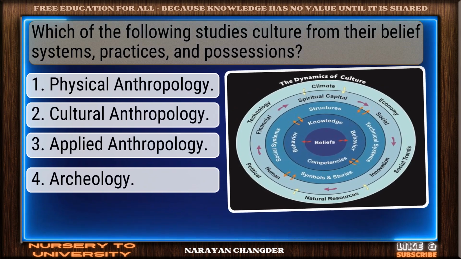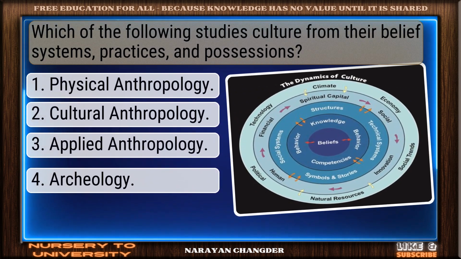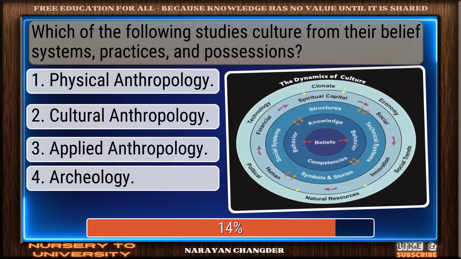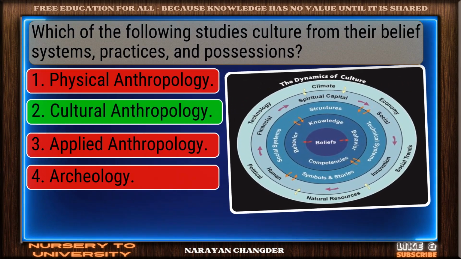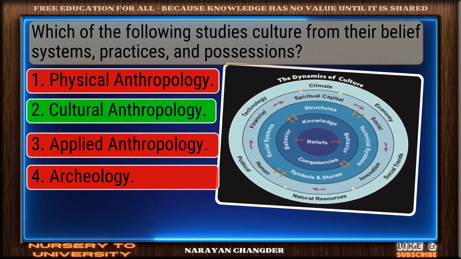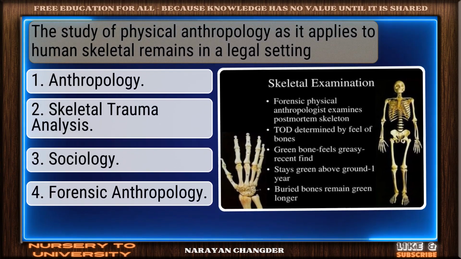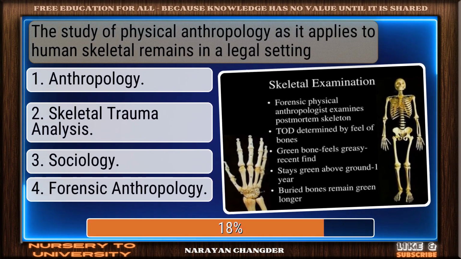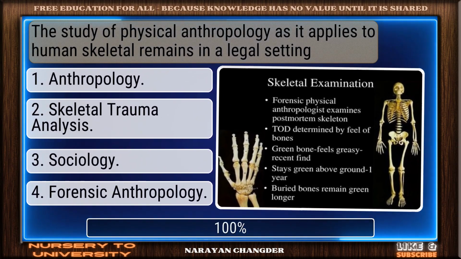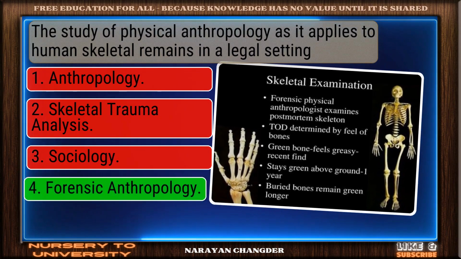Which of the following studies culture from their belief systems, practices, and possessions? On track. Cultural anthropology is the correct answer. The study of physical anthropology, as it applies to human skeletal remains in a legal setting. Well reasoned. Forensic anthropology is the correct choice.